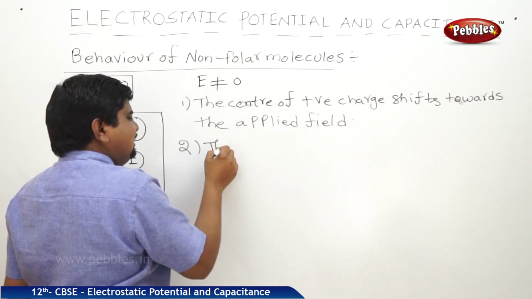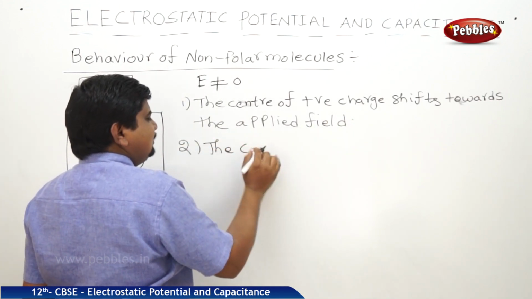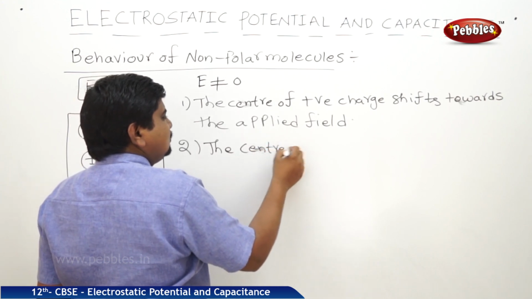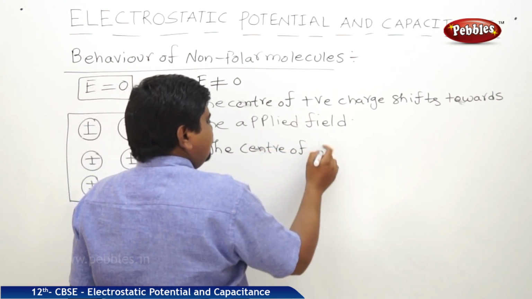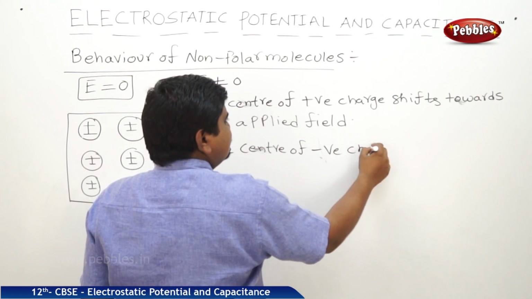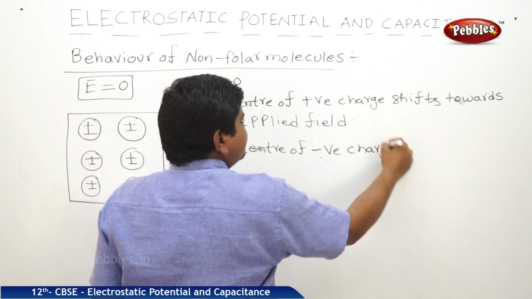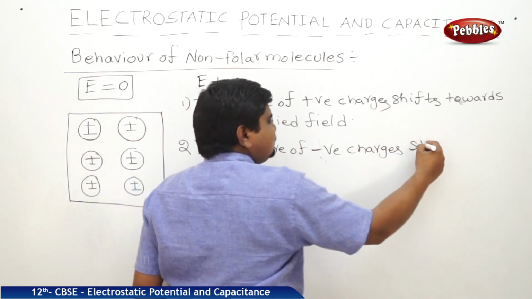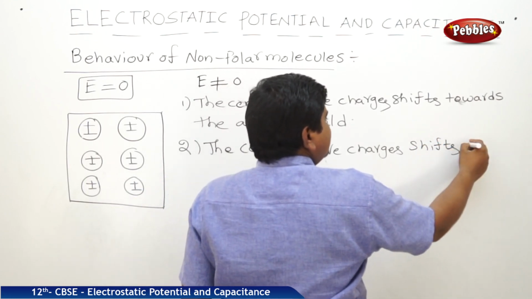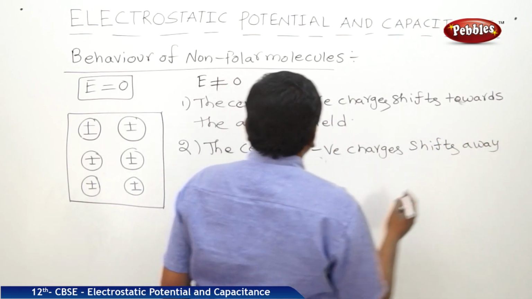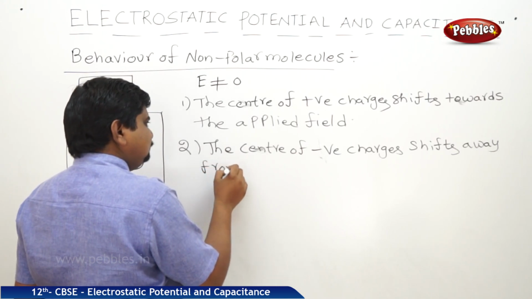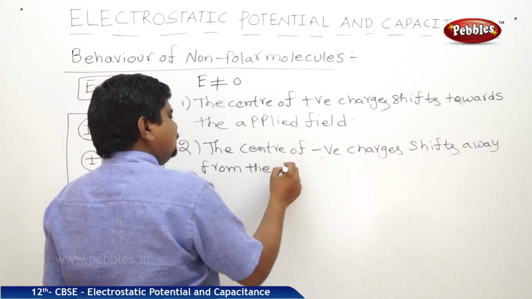Second, the center of negative charges shifts away from the applied field.